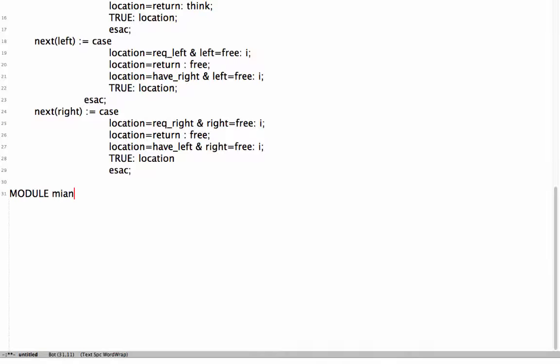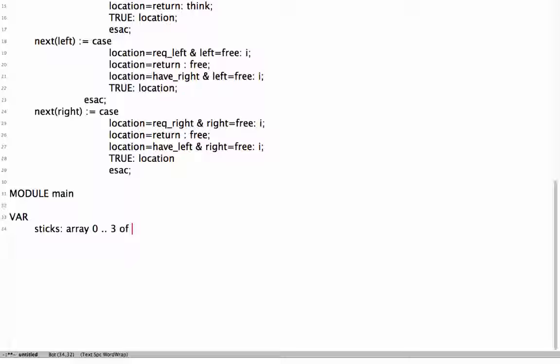Module main. What are the variables? We will now define a variable denoting sticks. It is going to be an array of size, the number of philosophers. Let us say the number of philosophers is 4 as given in the slides. So 0 to 3.